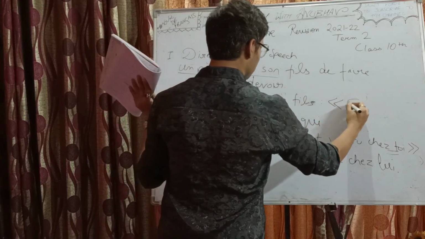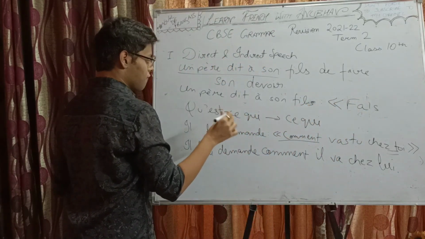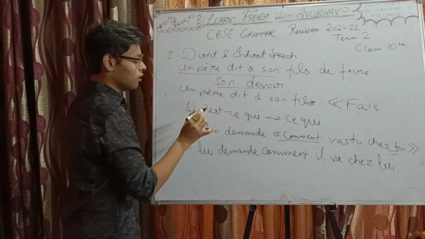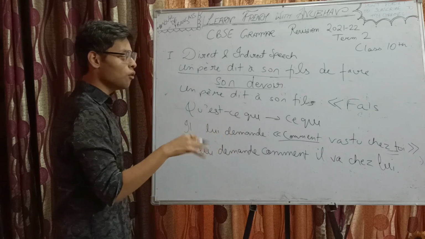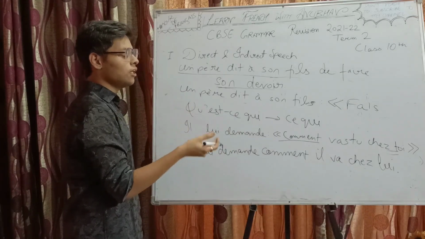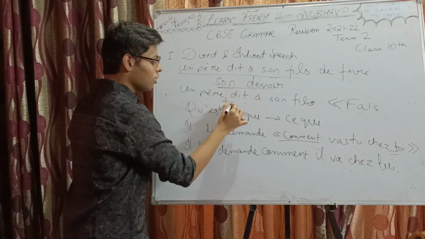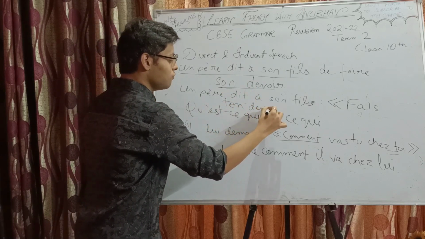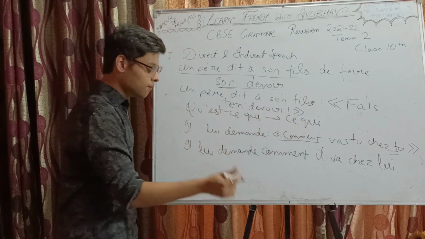Imperative for tu: fais. Okay? Fais son devoir. Here this son is for the son, right? To do his homework. Now the father will say to the son, do your homework, right? So fais ton devoir. Easy.